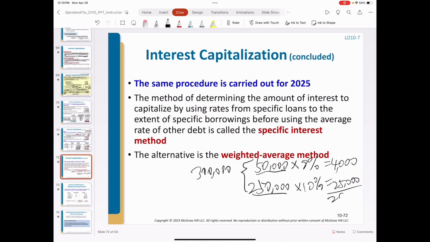So total 29,000. So in the second year, the company is going to capitalize another 29,000 of interest to the value of the asset.